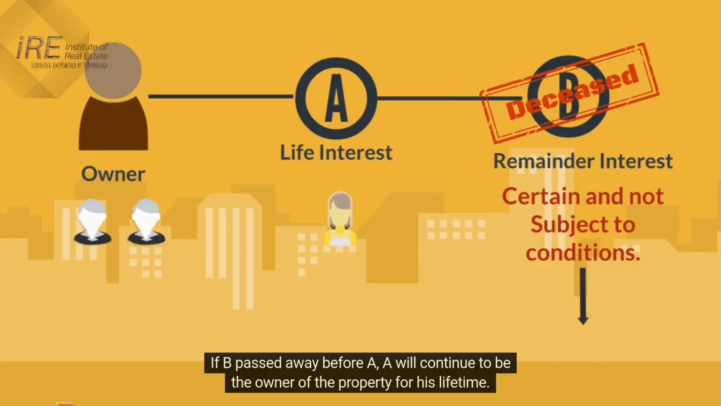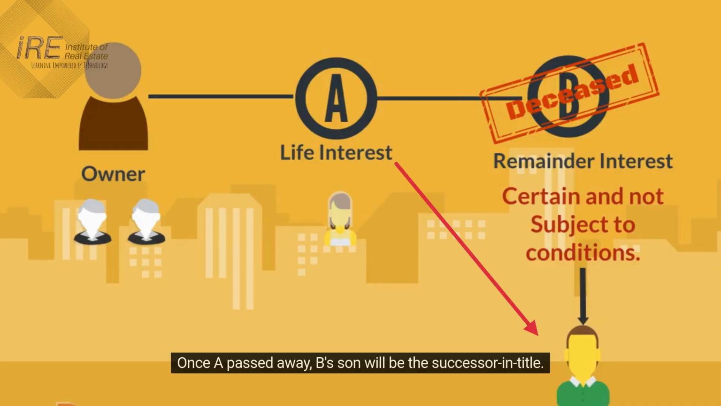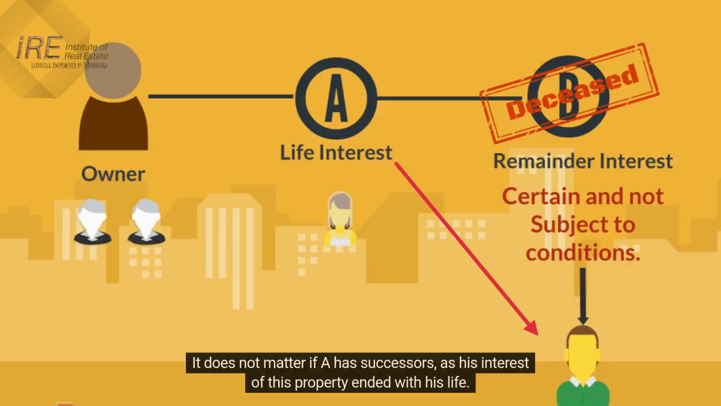If B passed away before A, A will continue to be the owner of the property for his lifetime. Once A passed away, B's son will be the successor in title. It does not matter if A has successors, as his interest in this property ended with his life.